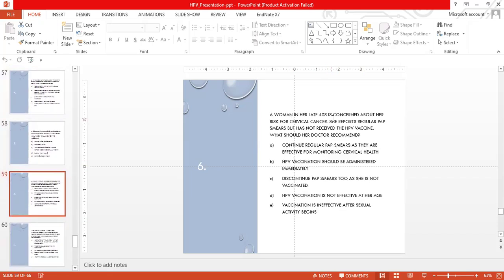Number six, a woman in her late 40s is concerned about her risk of having cervical cancer. She reports having regular pap smears but has never received an HPV vaccine. What should her doctor recommend?